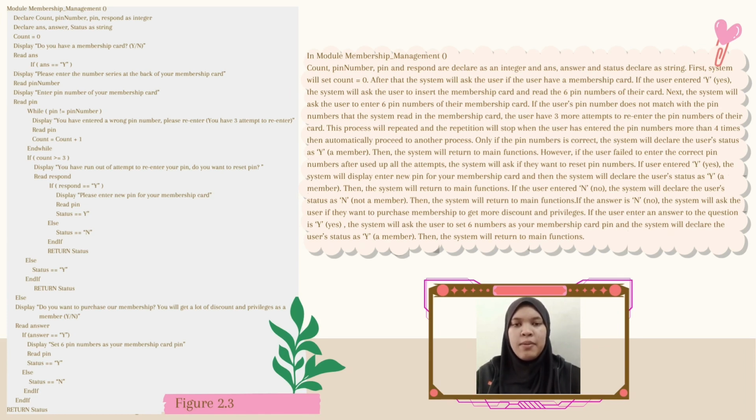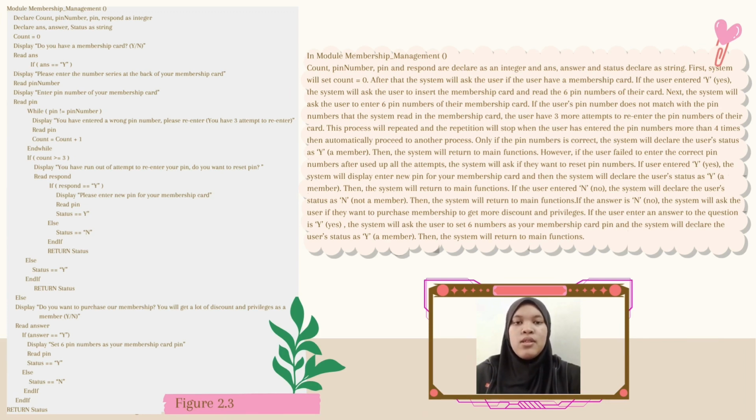If the user's PIN number does not match the PIN numbers that the system read in the membership card, the user has 3 more attempts to re-enter the PIN number of their card. This process will be repeated, and the repetition will stop when the user has entered the PIN numbers more than 4 times, then automatically proceed to another process. Only if the PIN number is correct, the system will declare the user status as Y. Then, the system will return to the main function.